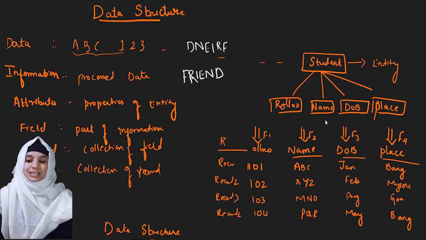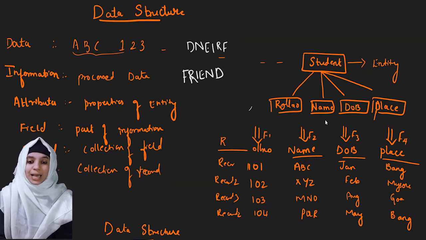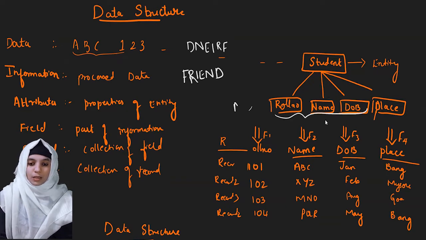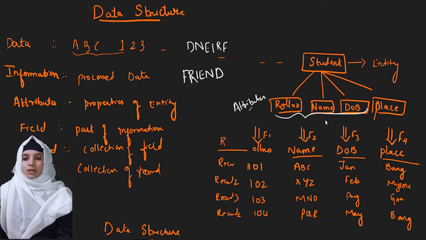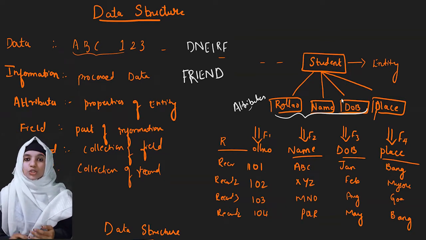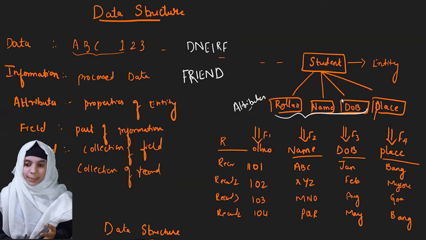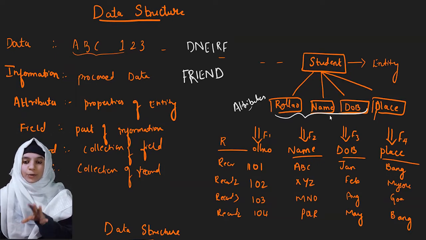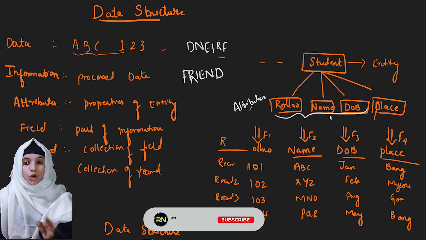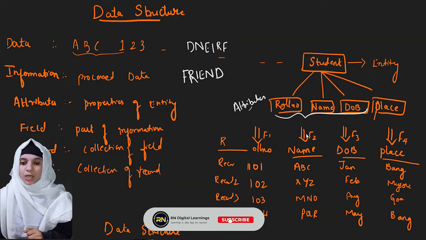All these things are considered to be attributes. Every student will have its own roll number, name, date of birth and place. So roll number, name, date of birth and place are considered to be attributes of the student entity.